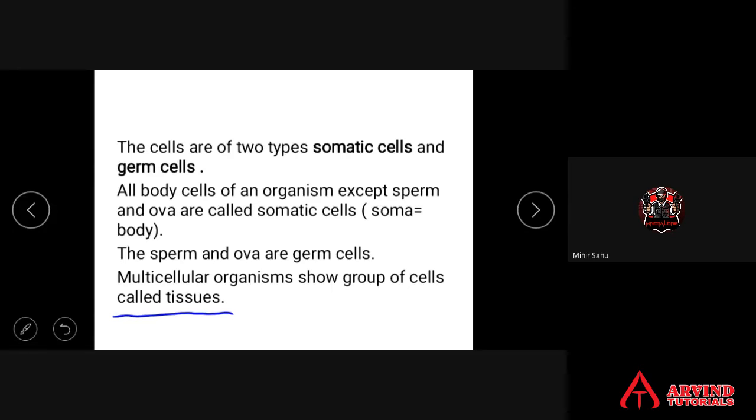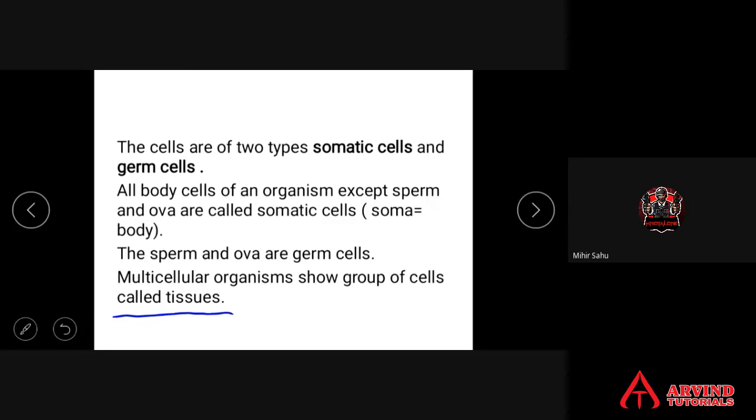So how many points have we discussed? What is a cell? The basic unit of structure and function of life. Organism with one cell, unicellular. Organism with more than one cell, multicellular organism.